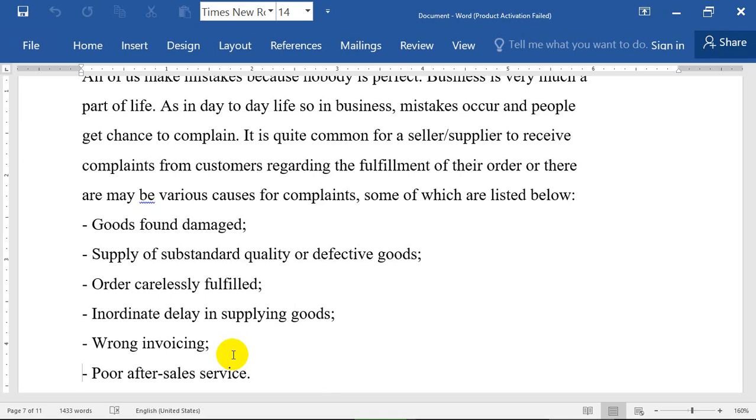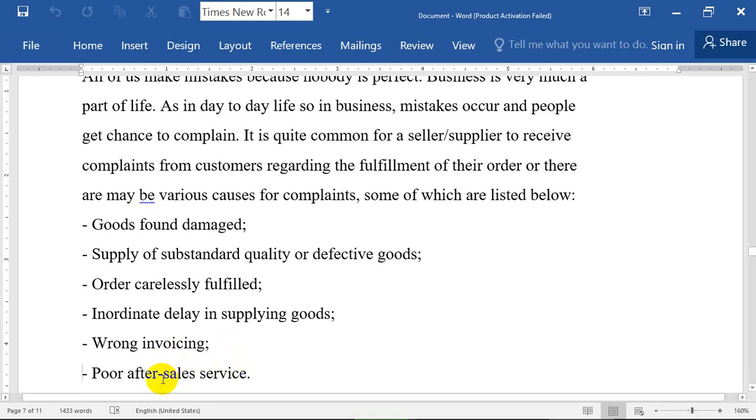But when you open the invoice, you find they added $200 or €200 for shipping. They add $200 for something else, like fees for the certificates of origin. So what do you have to do? You have to make a complaint about the extra money they added in the invoice. So when they have a wrong invoice, you have to complain.